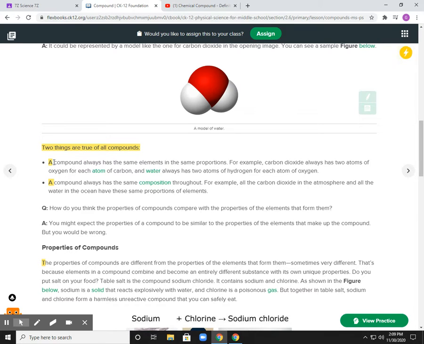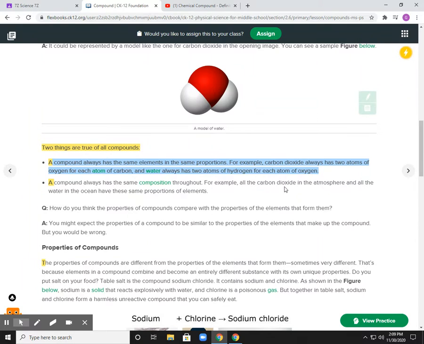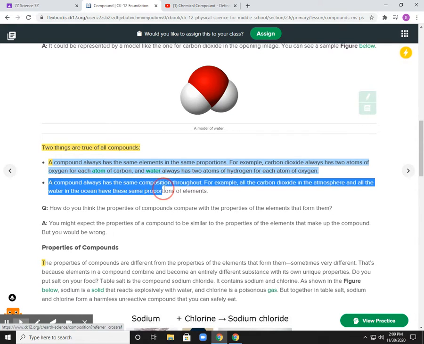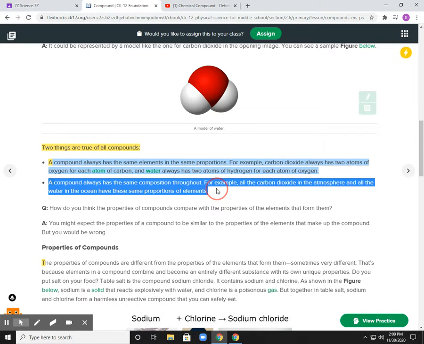A compound always has the same elements in the same proportions. What they mean by that is carbon dioxide always has 2 atoms of oxygen and 1 atom of carbon, while water always has 2 atoms of hydrogen and 1 atom of oxygen. A compound always has the same composition throughout. For example, all the carbon dioxide in the atmosphere and all the water in the oceans have the same proportion of elements.